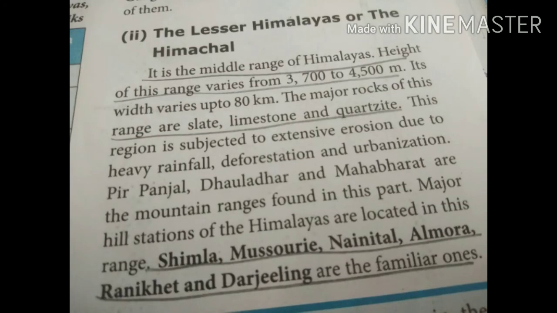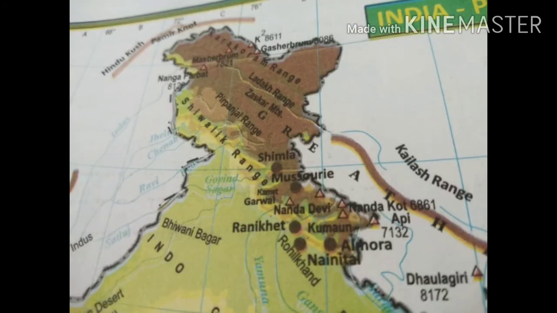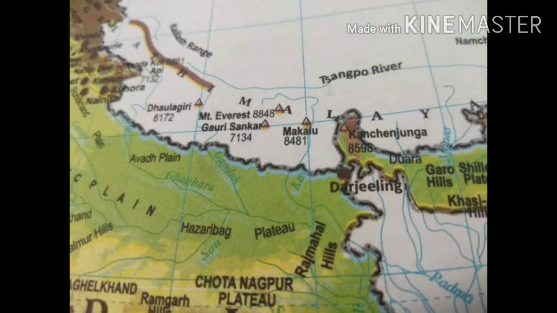The next point is the Lesser Himalayas, or we can call it as a Himachal. It is a middle range of Himalayas. Its height varies from 3700 to 4500 meter and width varies up to 80 km. The major rocks of this range are slate and limestone. Major hill stations of the Himalayas are located in this range. They are Shimla, Mussoorie, Nainital, Almora, Ranikhet and Darjeeling.